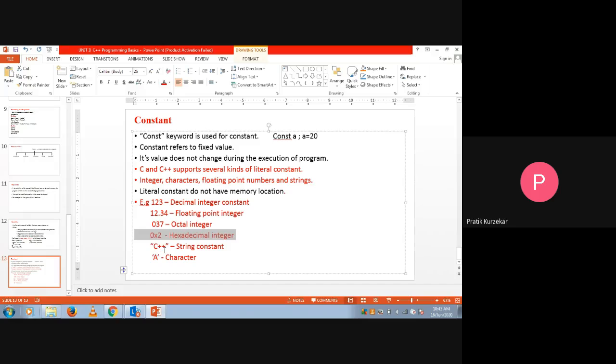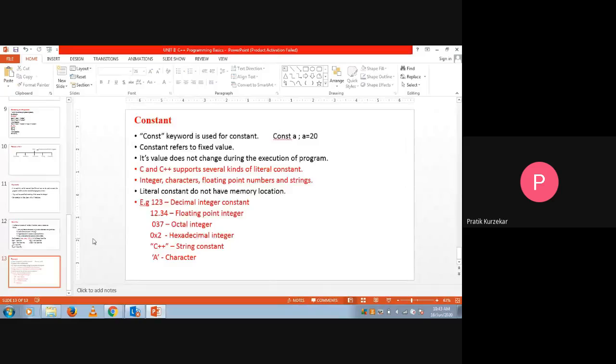After that, C++ is a combination of characters, and it is written as a string. Any string is written in double quotes, and anything in double quotes becomes a string, so it is the string constant. And any character written in single quotes becomes a character constant.